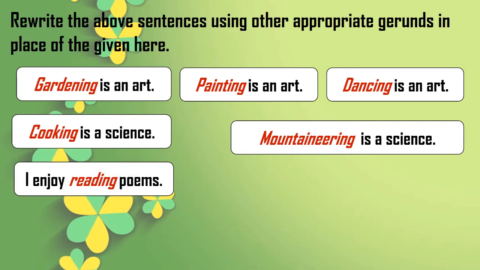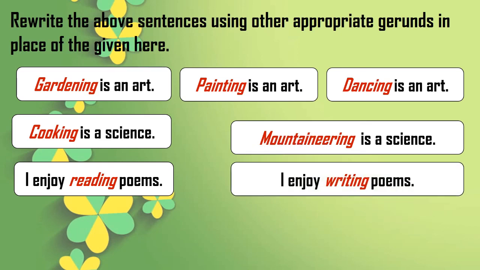Next sentence. I enjoy reading poems. So here reading is a gerund in this sentence. It has not come at the beginning. We have just read the rule that it is often used at the beginning of the sentence, but here you can find it is in the middle of the sentence. How can we frame a new sentence with this? I enjoy writing poems. Isn't it easy and simple?